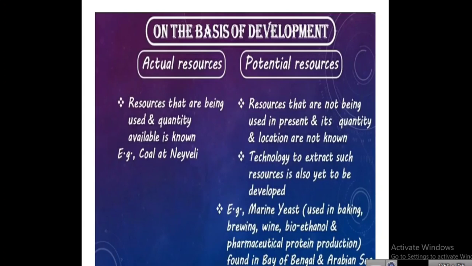For example, coal at Neyveli, after seeing that itself, we can find how many tons of coal are there. That is அளவை கண்டறிதல். Okay, next, potential resources.